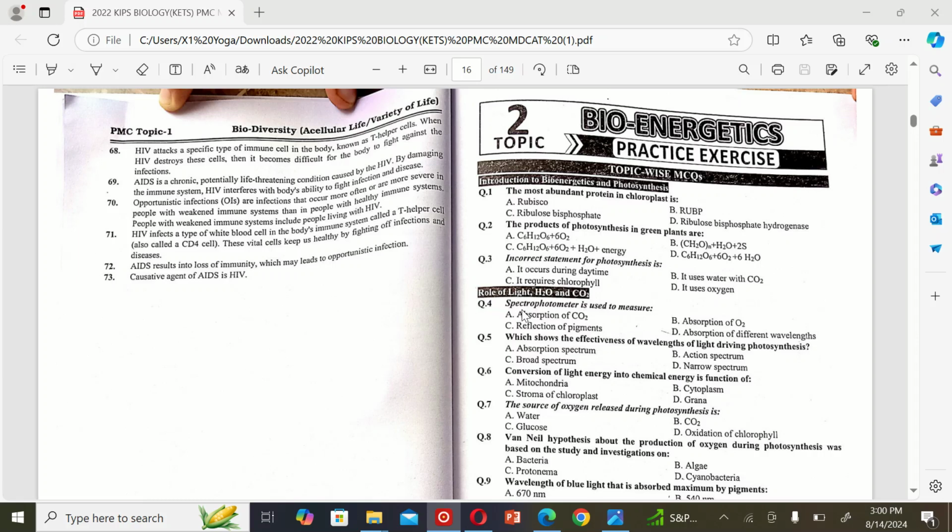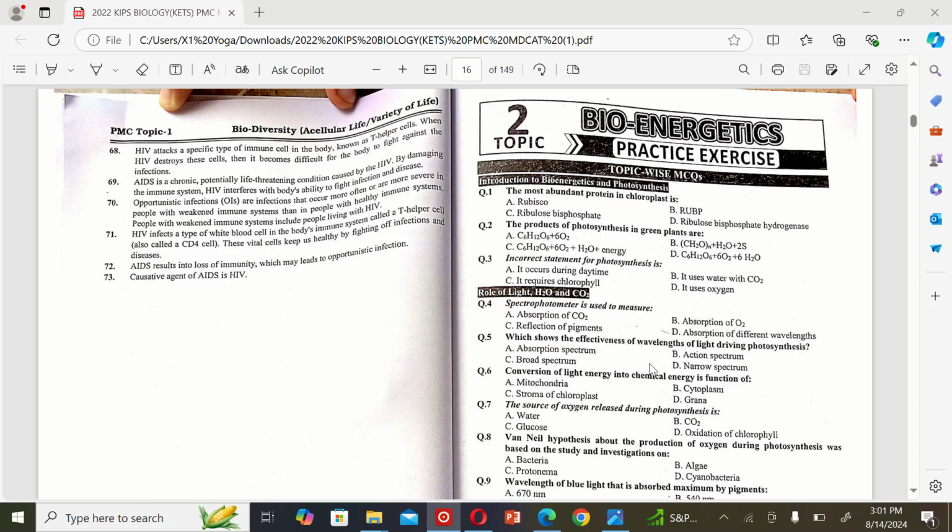The next MCQ is: spectrophotometer is used to measure A. Absorption of CO2, B. Absorption of O2, C. Reflection of pigments, and D. Absorption of different wavelengths. So the correct option is B. Absorption of O2.